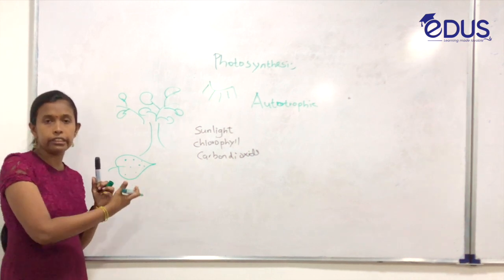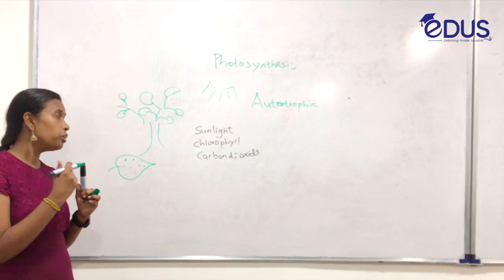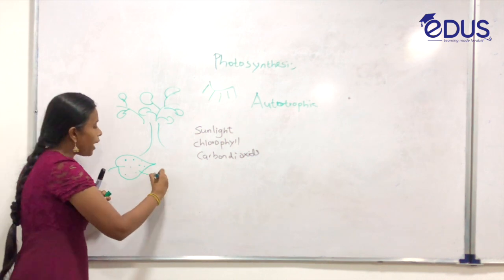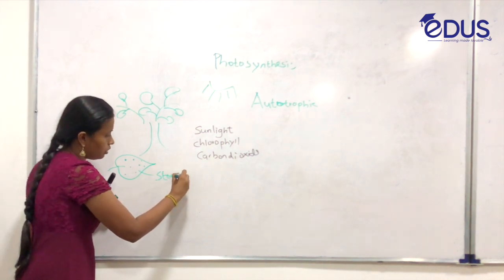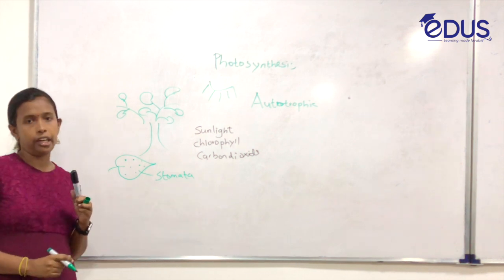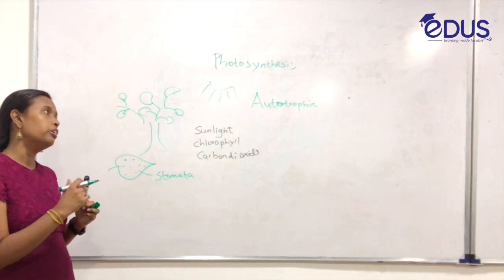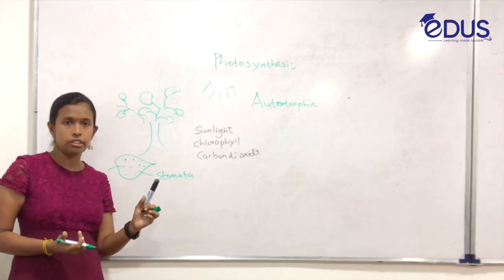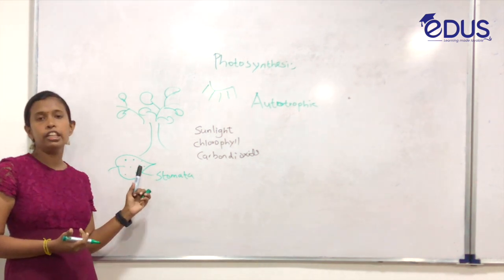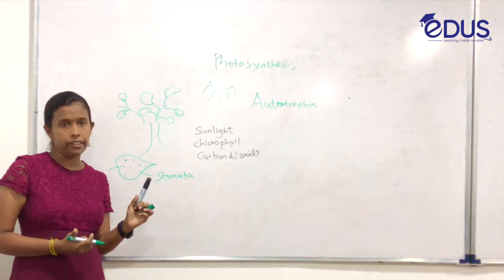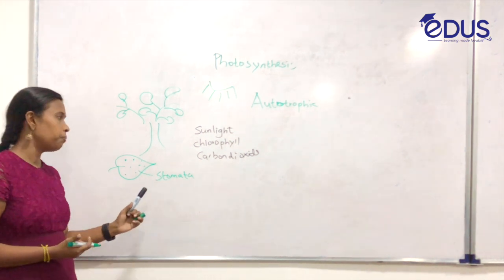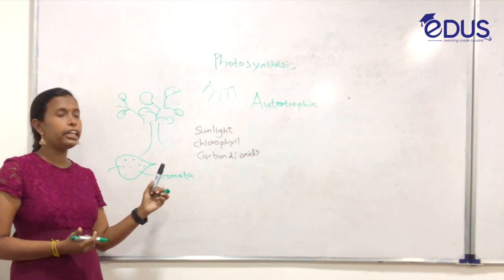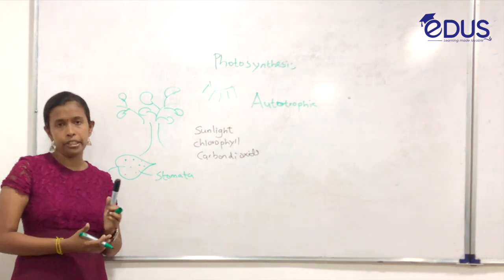That is called stomata. So the green plants can absorb the carbon dioxide gas through the tiny holes called stomata.